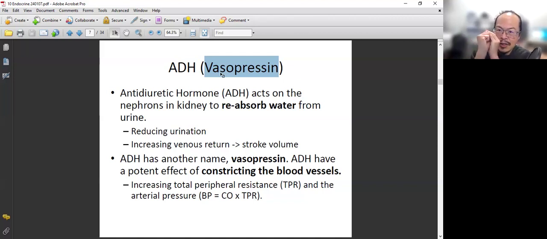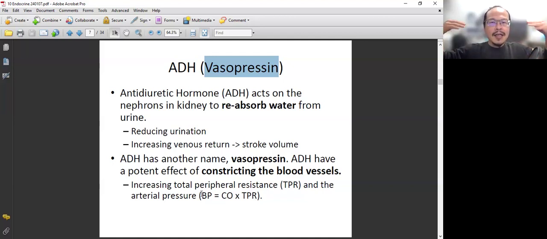Vasopressin causes vasoconstriction that will increase total peripheral resistance, TPR, and altogether BP equals CO times TPR. So altogether, blood pressure will increase. So we have many different ways to increase blood pressure. No wonder hypertension is common among us. It's because our body has many different ways.